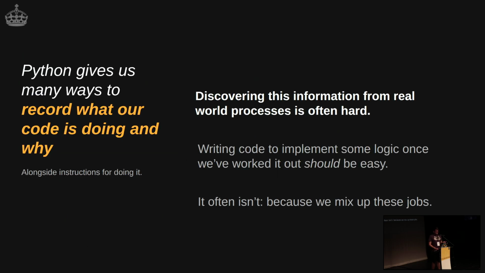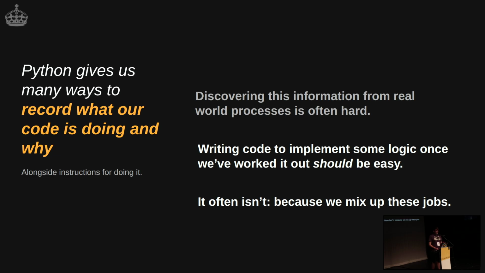And that's actually really important because, being a programmer, Python gives us a lot of ways to record what our code is doing and why it's doing it. What we need to do when we're coding is often discovering the information about real-world processes, and that's really, really hard. The writing of the code to implement it should be really easy. It's just plumbing a lot of the time, but it often isn't because we're mixing up these concerns.